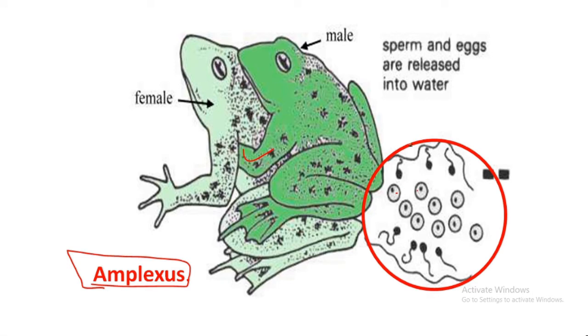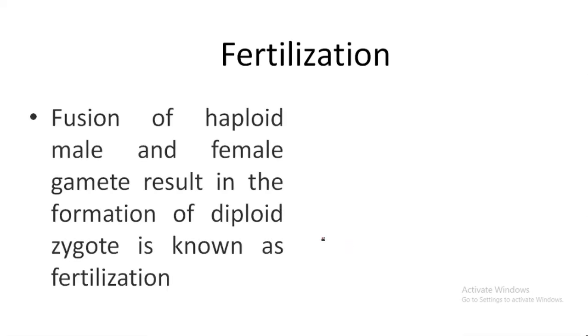After the meeting of gametes, the next step is fertilization. We discussed earlier that fertilization is the fusion of haploid male and female gametes, which results in the formation of a diploid cell. We call it the zygote, and this whole process is known as fertilization.